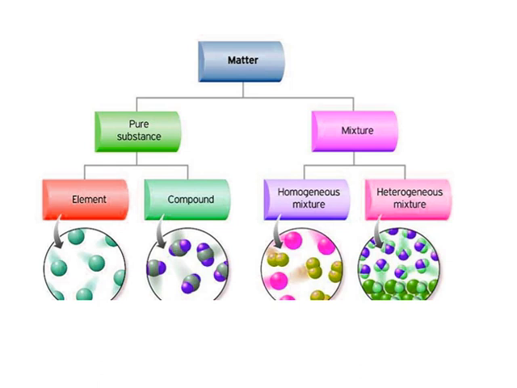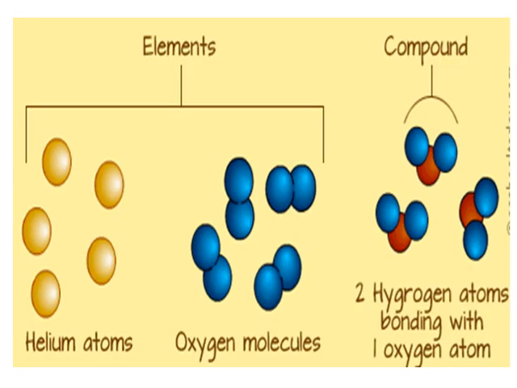The constituent elements of a compound cannot be separated into simpler substances by any physical method, but they can be separated by chemical methods.